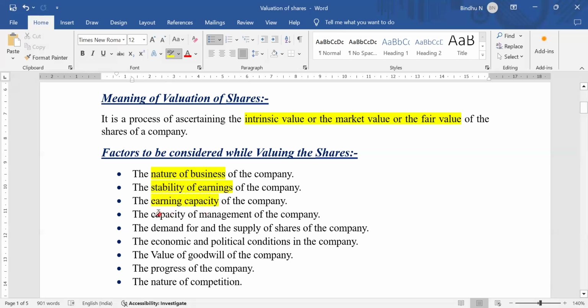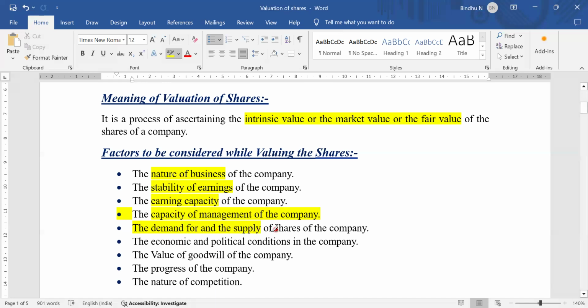And the next one, capacity of the management of a company. The overall capacity means whether the organization or company is able to manage itself within the organization. I need to check out this factor, whether the overall management can be done or not.